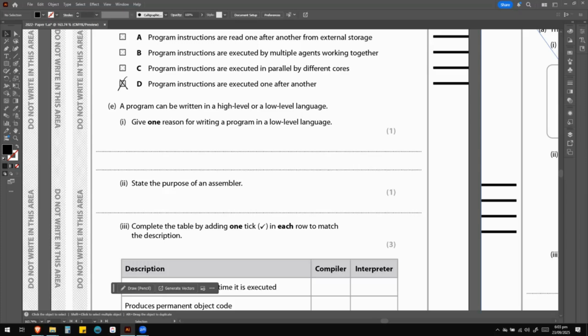So you can say when fast execution of the program is essential. Low-level languages give even faster execution. They reduce the file size. If storage is an issue, they can reduce the file size of the program that is to run as well.